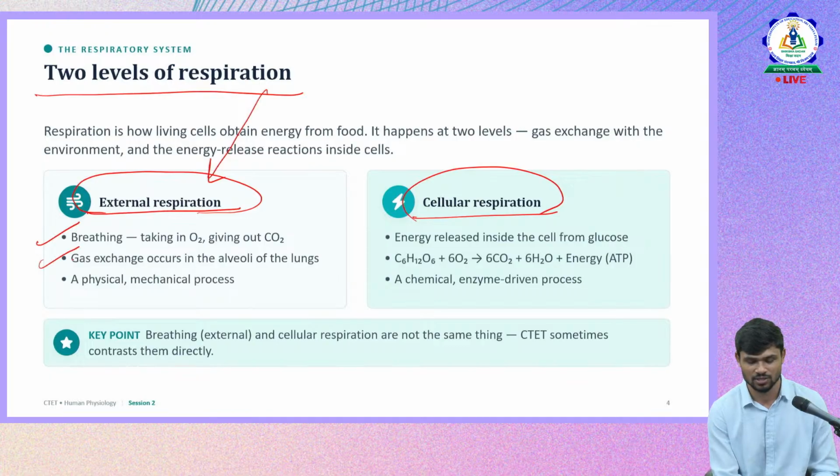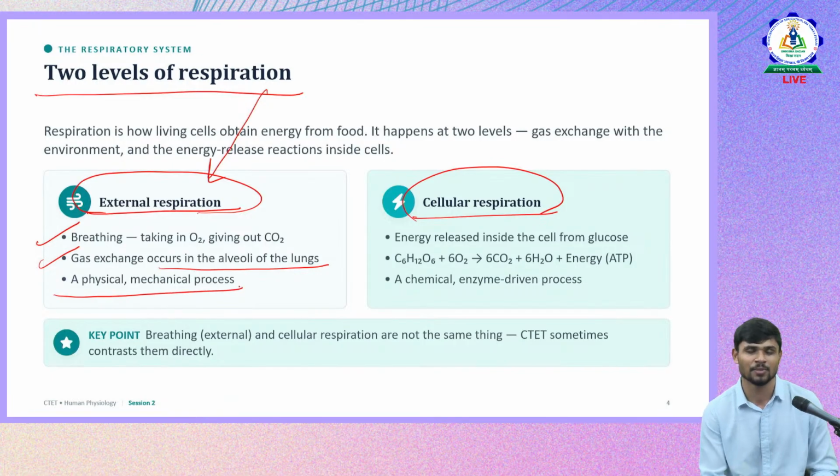It is gaseous exchange through the alveoli in the lungs, and it is just a physical and mechanical process. It is not the complete respiration process. Respiration involves both external respiration and cellular respiration. Together it is called respiration.